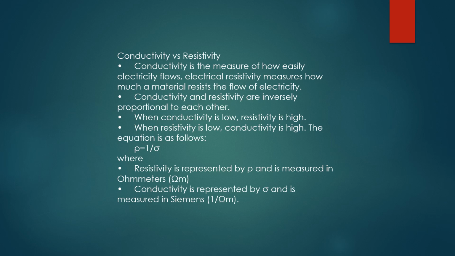When resistivity is low, conductivity is high. The equation is as follows: rho is equal to 1 over sigma, where resistivity is represented by rho and it is measured in ohm meters. Conductivity is represented by sigma and it is measured in Siemens.